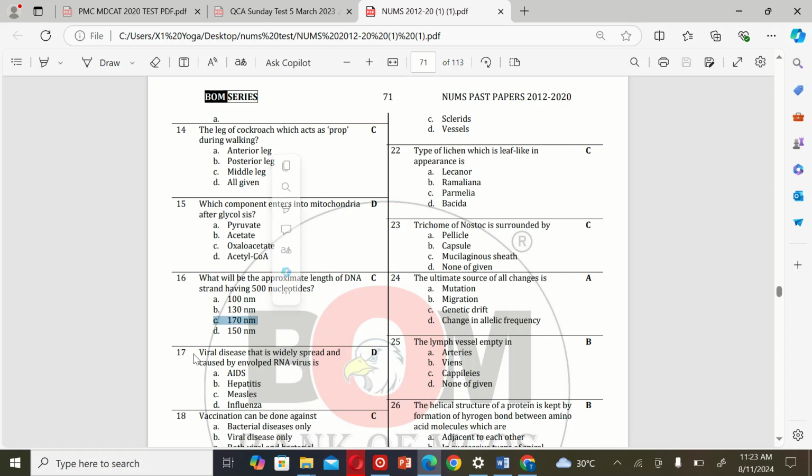170 nanometer. The next MCQ is: viral disease that is widely spread and caused by an enveloped RNA virus. A. AIDS, B. Hepatitis, C. Measles, and D. Influenza. So the correct option is D. Influenza.